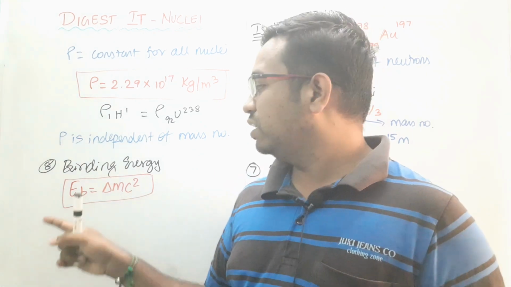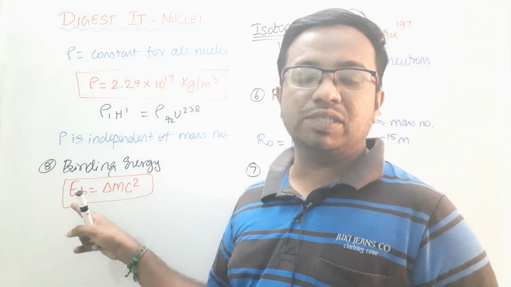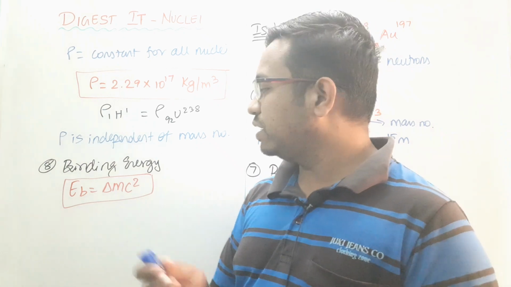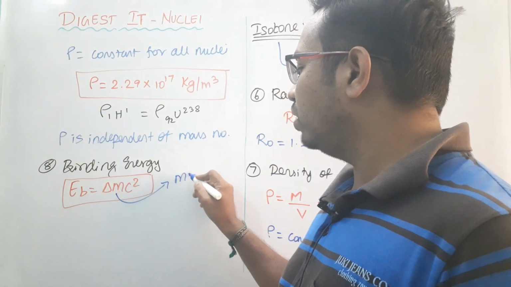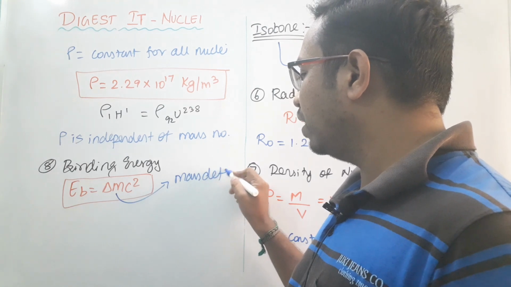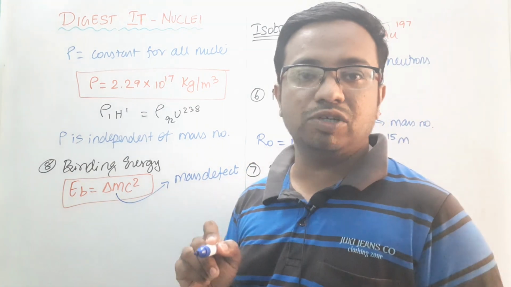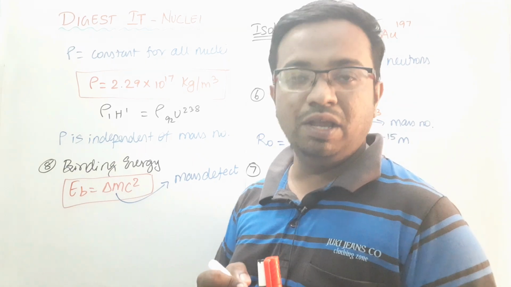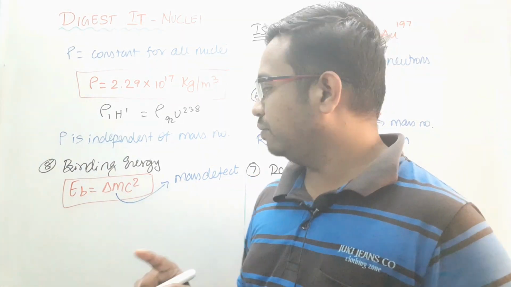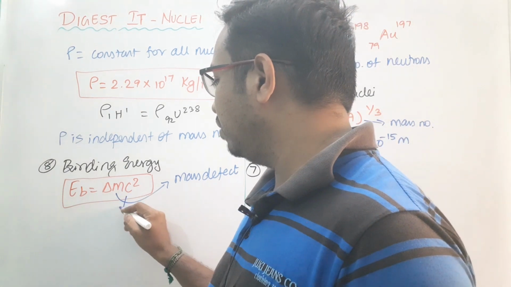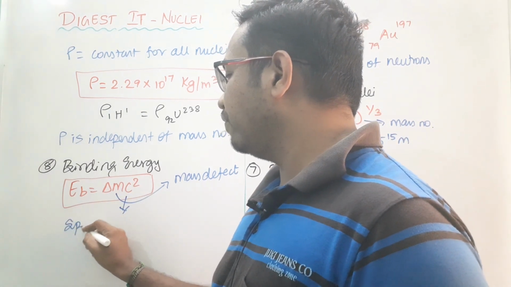So instead of energy I am writing here binding energy, and here we are using a quantity del m. I will tell you what is meant by this del m. It is called mass defect. Albert Einstein observed mass defect in the oxygen molecule. I will tell you how to calculate the mass defect value, and c is nothing but the speed of light.